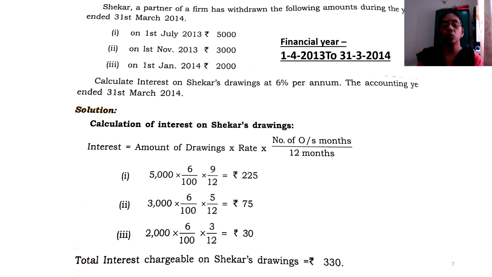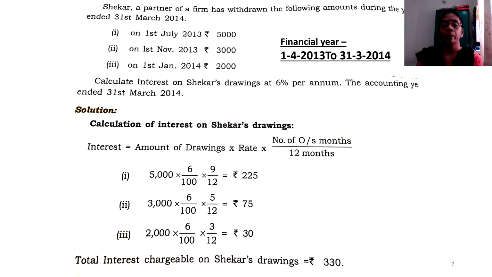So percentage will be denoted by a denominator of 100. So you have to write it down as 6 by 100. And what is this number of outstanding months I told you? From the date of withdrawal till the year end. What is the date of withdrawal? 1st July. And what is the year end?